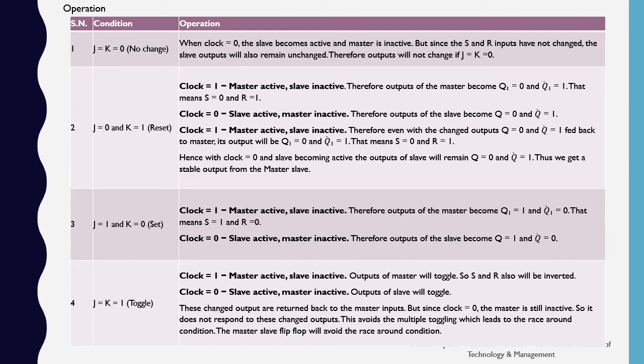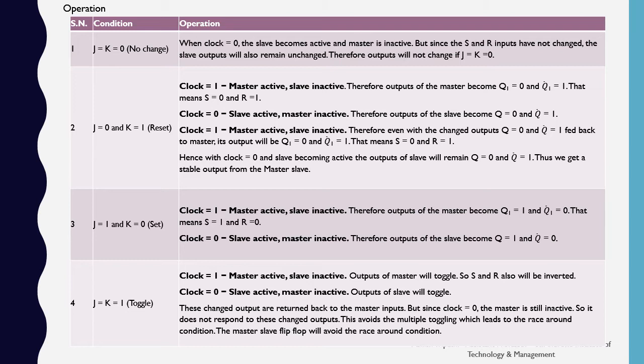Now refer to the toggling state. Here J and K both are 1. We have seen that when both J and K are 1, then it is a toggling state for the JK flip-flop. Hence, when the clock is 1, the master becomes active and the slave becomes inactive. So the output of the master will toggle, so S and R will also be inverted.